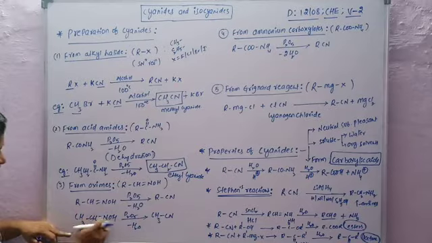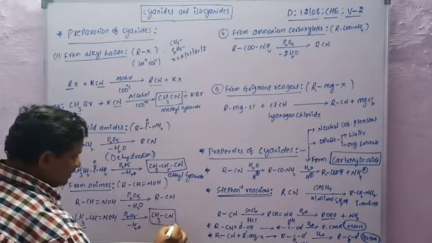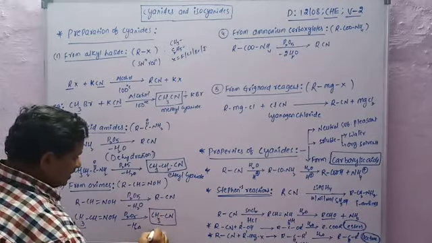OH combines with H, so it is H2O. So it is methyl cyanide, which is one of the cyanide group. So cyanides are prepared from alkyl halides, acid amides, and also oximes.